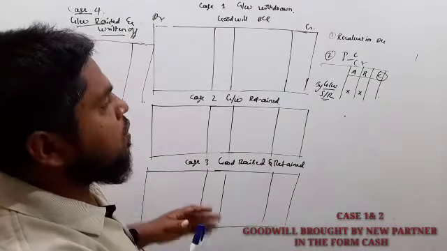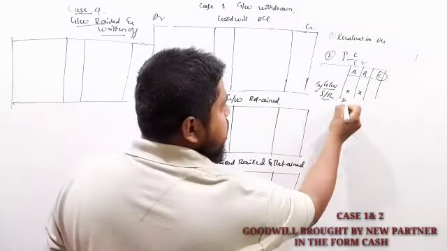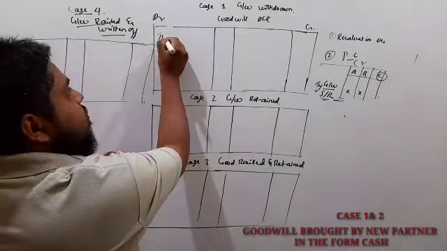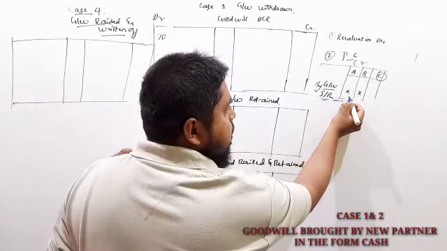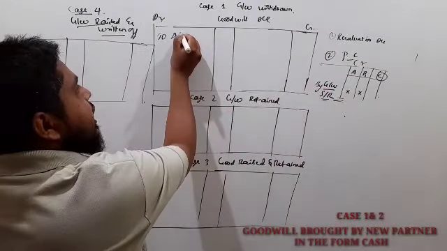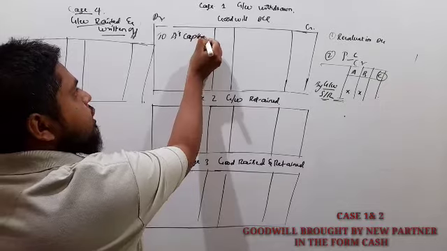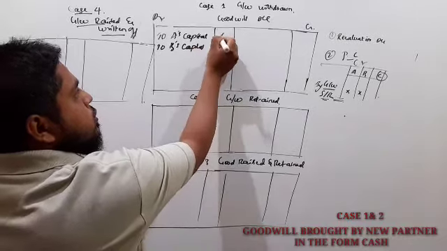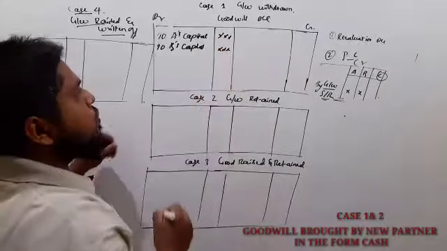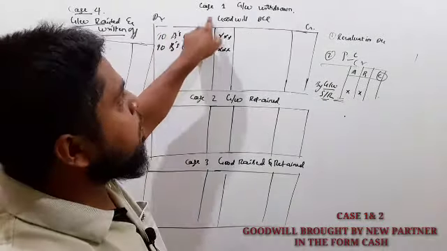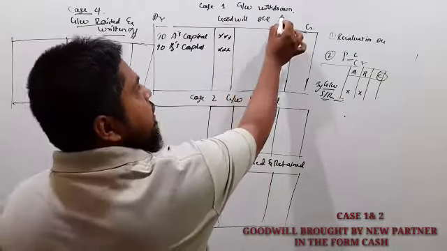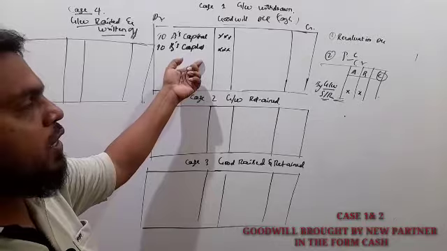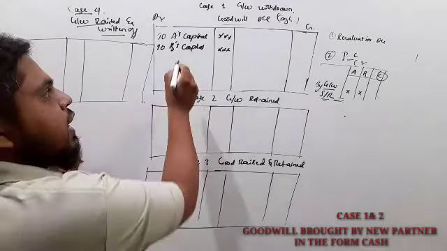Now under goodwill account, the same here. Whatever goodwill amount we share in partners' capital account, we have to record on the debit side. So this goodwill we have shared among the old partners. So to A's capital account, next to B's capital account. So goodwill brought by the new partner in the form of cash, this goodwill we have shared among the old partners in a sacrifice ratio.